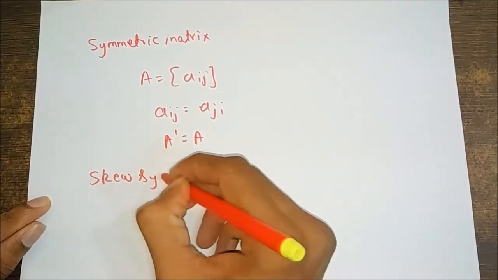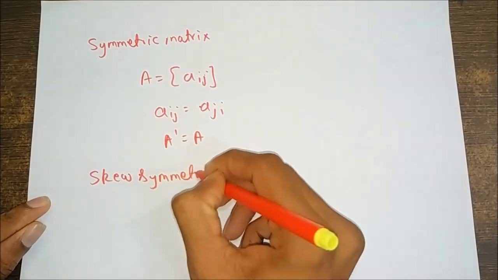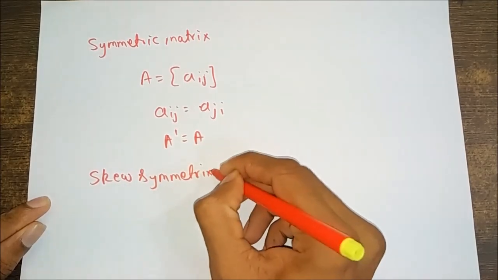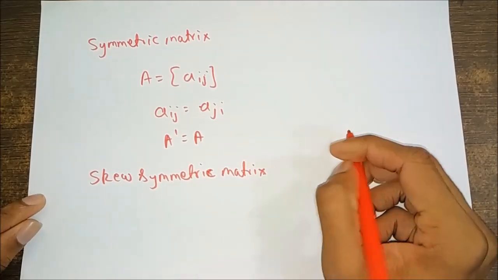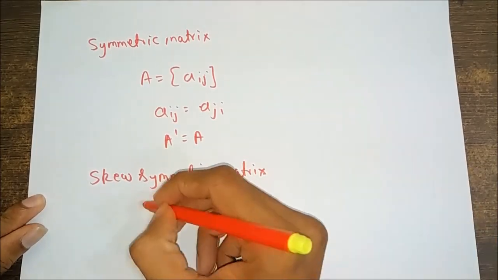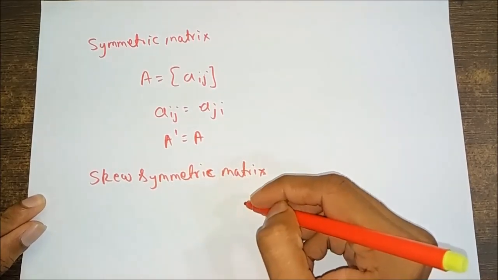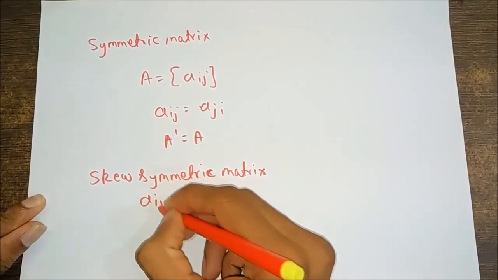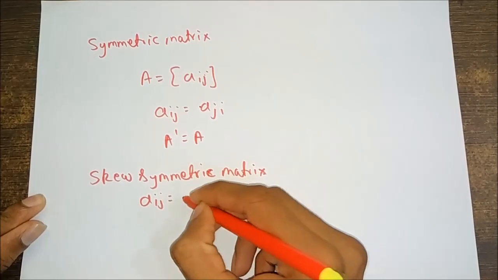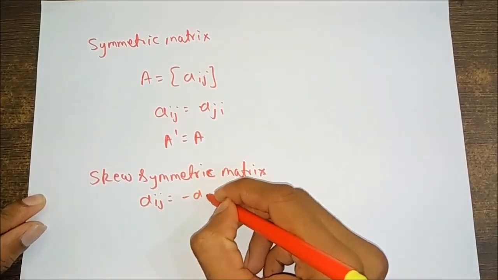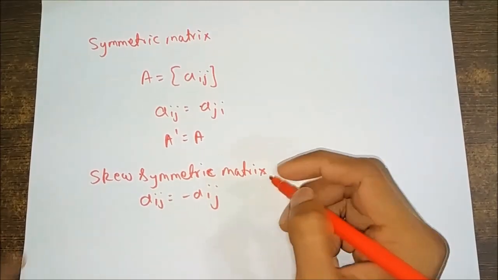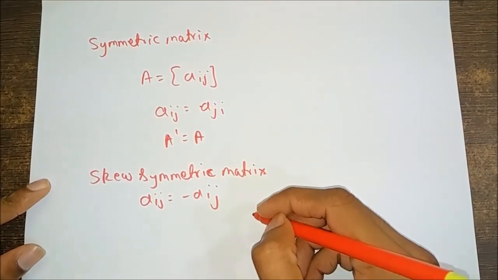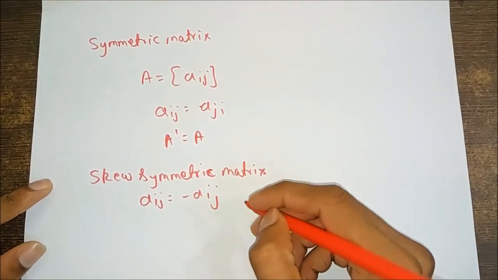This is a skew symmetric matrix. A square matrix A is skew symmetric if A of ij is equal to minus of A of ji for all i and j.